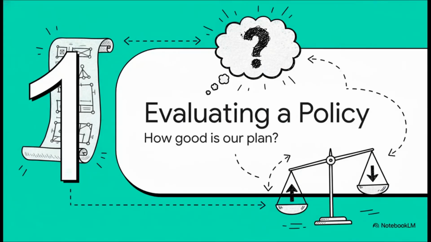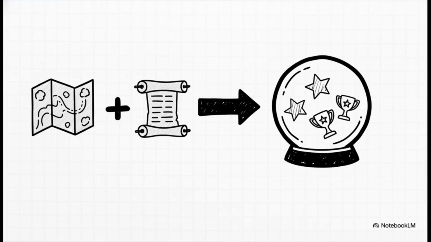Okay, so we've got the foundational ideas down. Let's put them to work. The very first thing we can do with DP is evaluation. If our robot already has some kind of plan, we call that a policy. How do we figure out exactly how good that plan is? This is what's known as the prediction problem. We have the map of the world. We have a policy, let's call it pi, which is the robot's current strategy.